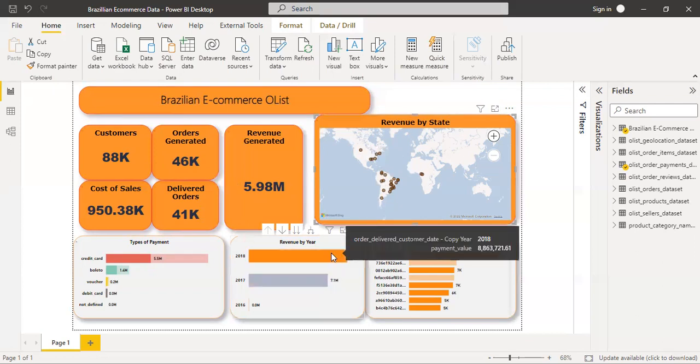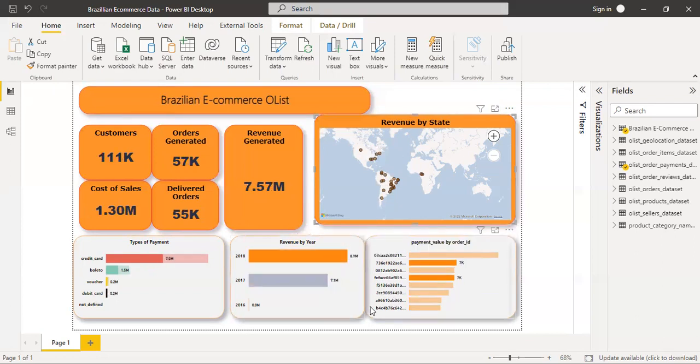If I should do revenue by 2018, it also gives me a visualization. These were the top two orders that came in from this revenue. The data set is very robust. We could still drill down to product category and all that. But just to keep it simple for this analysis, this is what I've done.